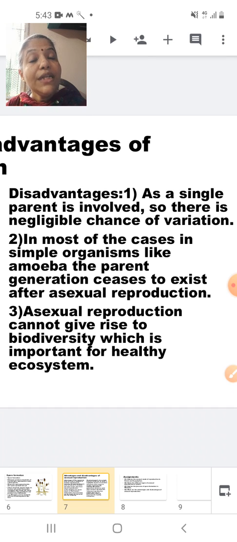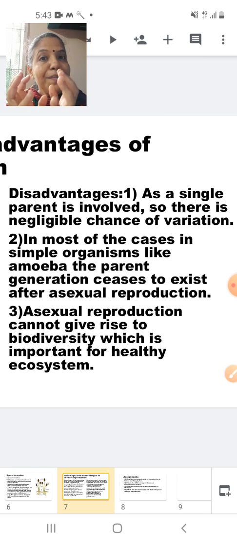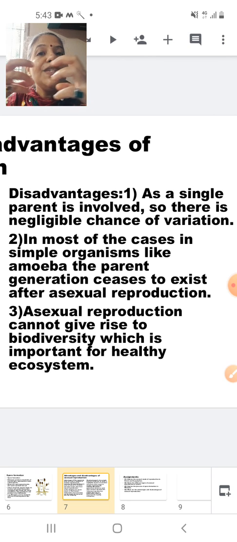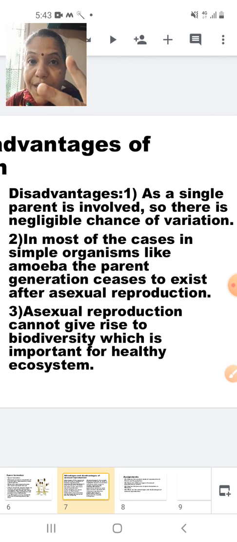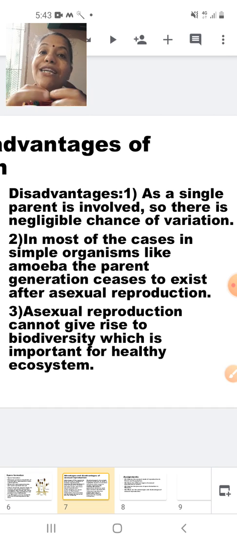In most of the organisms, like the amoeba, you saw that I have one amoeba, and the amoeba will undergo binary fission. When the amoeba undergoes binary fission, it results in the formation of two amoebae. So when it results in the formation of two amoebae, there is no existence of the parent amoeba. The parent amoeba does not exist anymore, correct or not? Because that has already been divided into two parts.